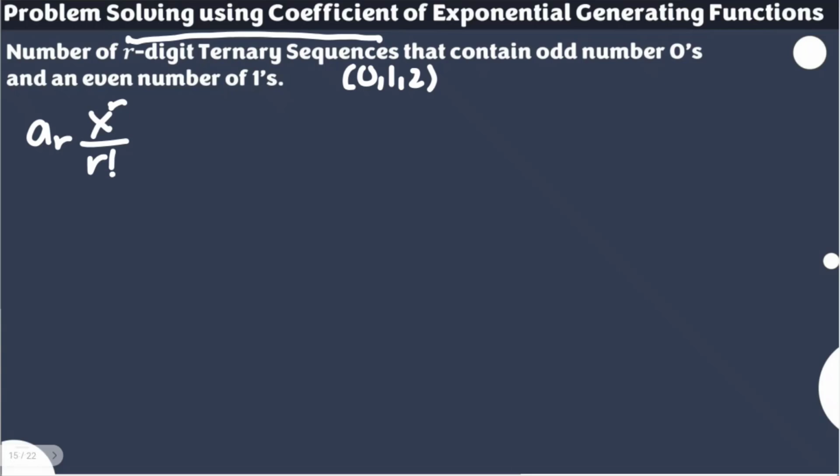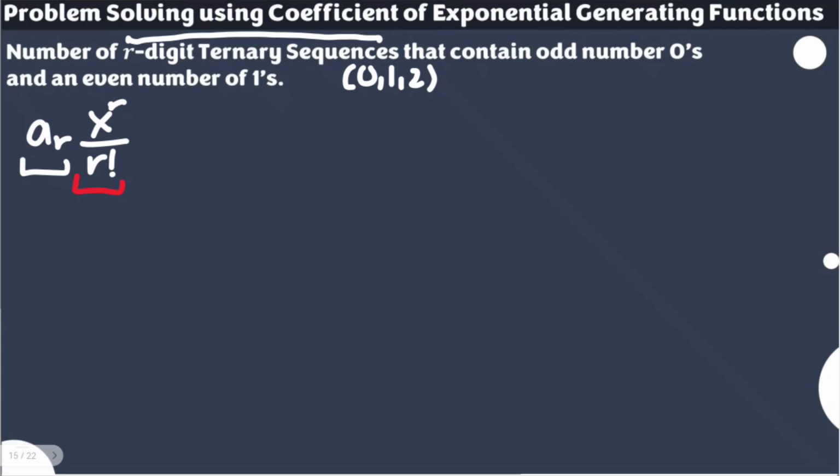This is an exponential generating function problem, because this talks about arrangement, and the order here matters. If the order doesn't matter, then we proceed to the ordinary generating function, but for exponential generating functions, the order matters. So whatever the value of a sub r that is paired to this notation, that's the answer to our question.